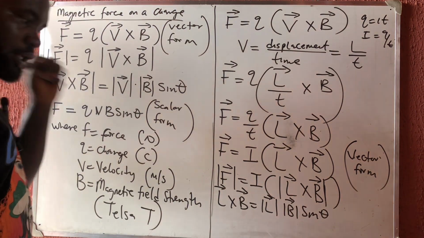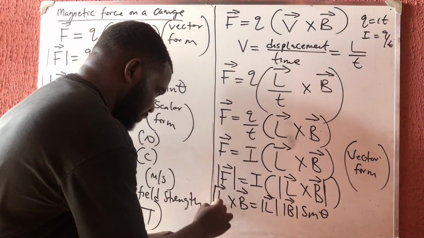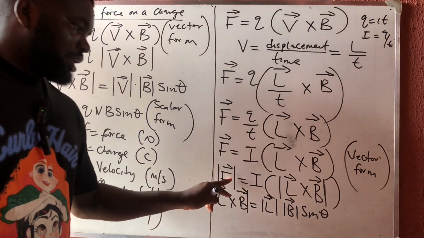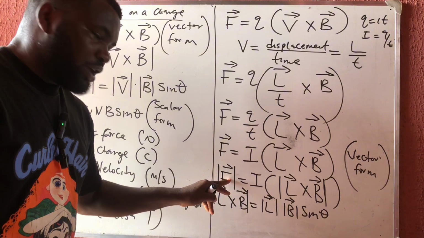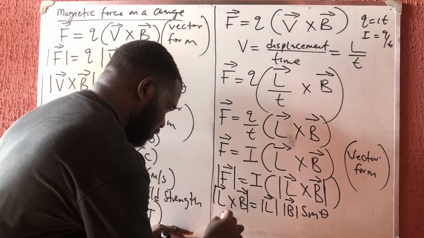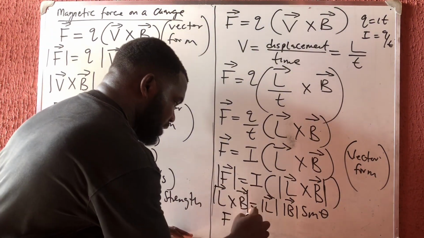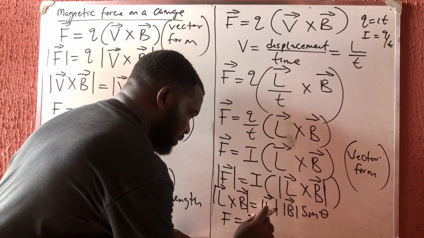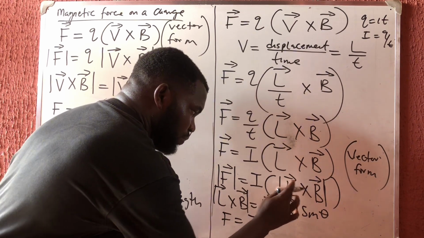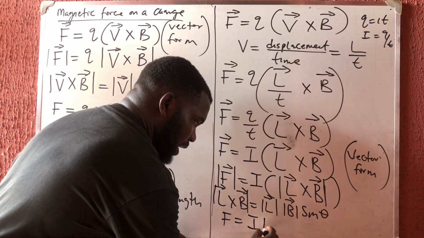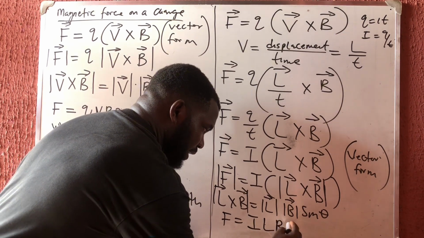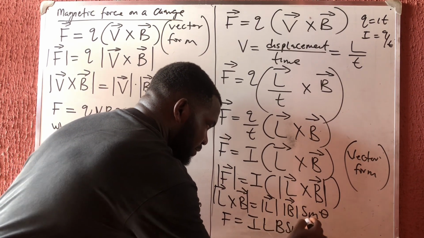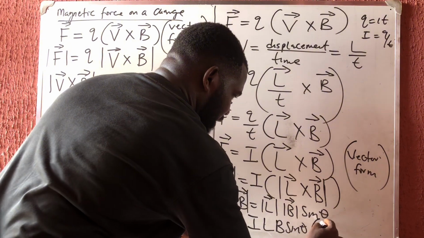The magnitude of F gives you a scalar quantity, so we say F is equal to I in bracket of L, a scalar, B, a scalar, sine theta. This is the scalar form.